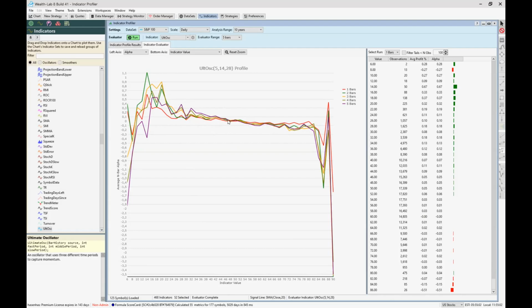So that's the first thing I can see here. What I can also see are different holding periods, 1 to 5 bars in different colors, and that the lines of the holding periods correlate. Not perfectly, but they are nearly going in the same direction.